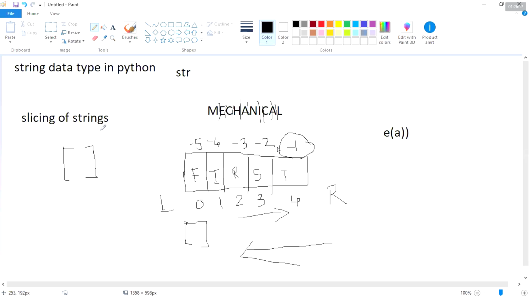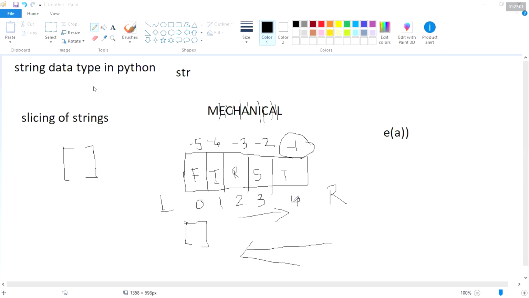Completed or not? Completed, sir. Write this one. In Python, strings follow zero-based index. Strings follow zero-based index.